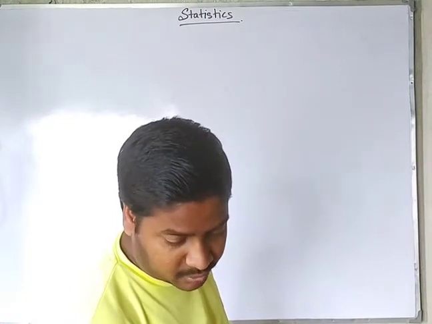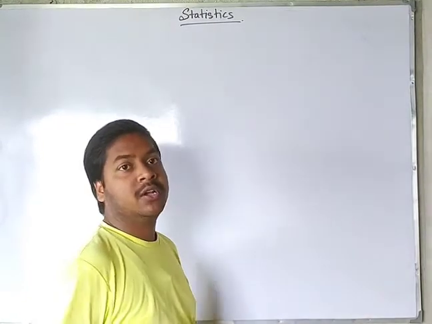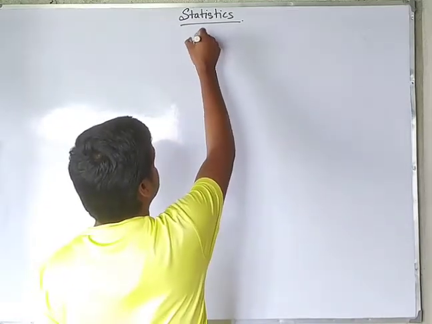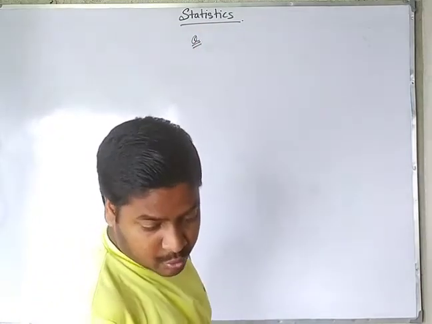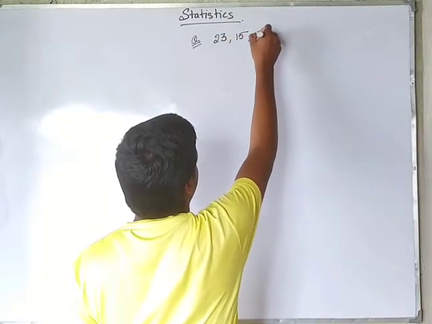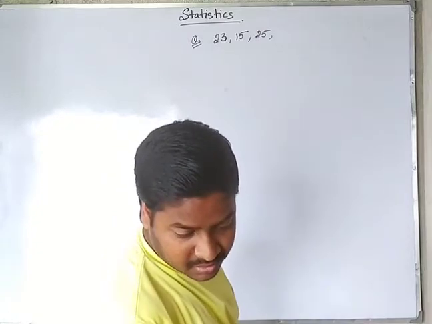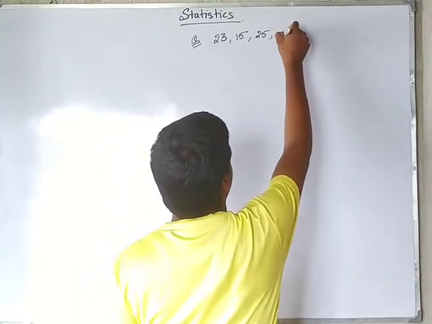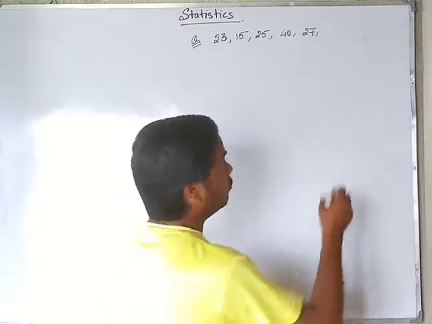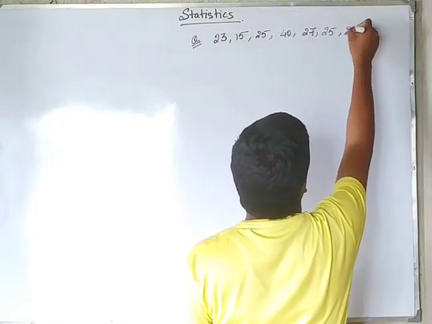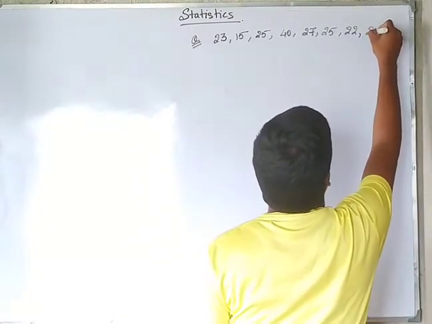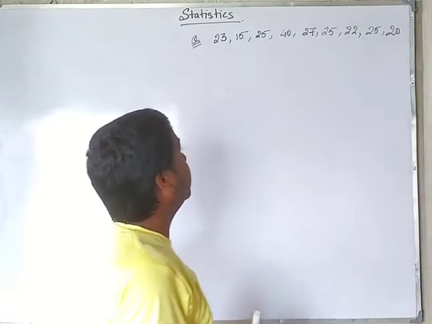Here is one question: find the mean, median and mode. For the given data we need to find all three together, and the given data is 23, 15, 25, 40, 27, 25, 22, 25 and last one is 20. This is our given data.